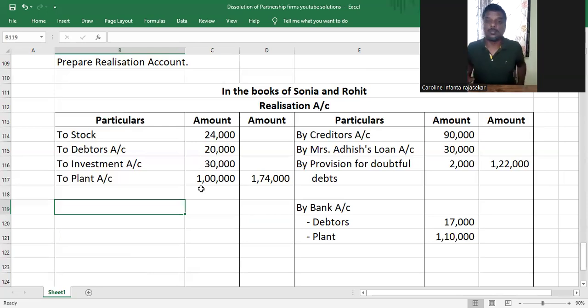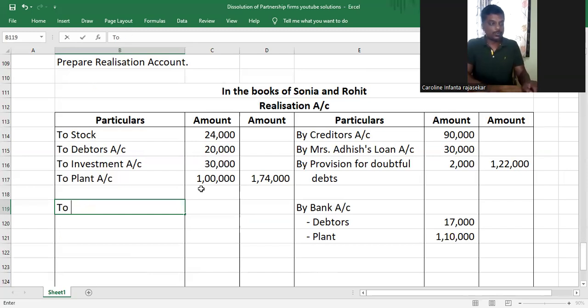When we pay a third party liability, the journal entry will be realization account debit to bank account, because money goes out of our business. So bank account, an asset, decreases, so bank account is credited. When we pay liabilities, it's an expense, it's a loss for us now. So we debit realization account, the only nominal account available. Am I right or not, my dear children?